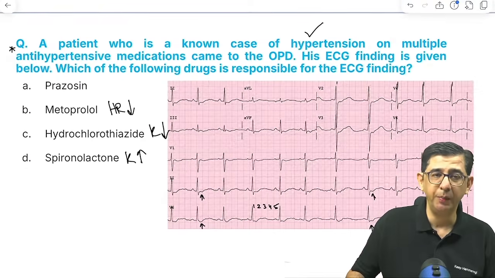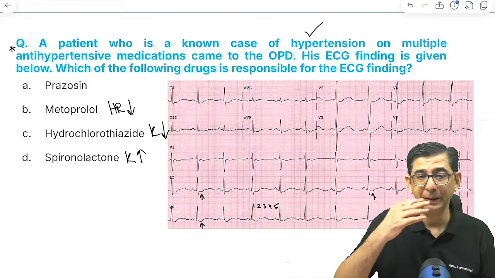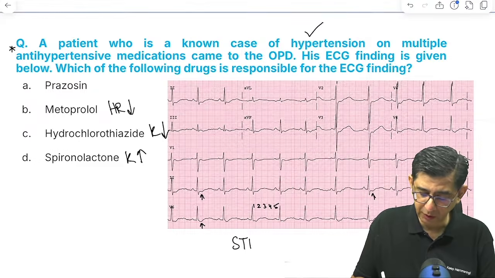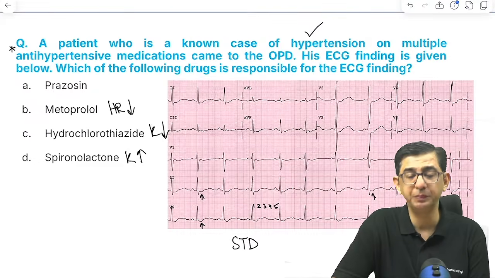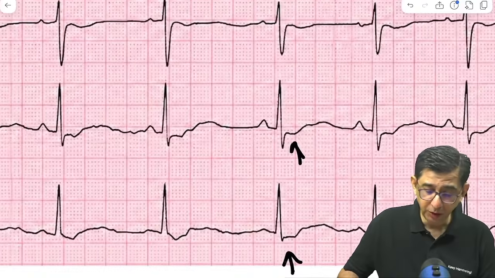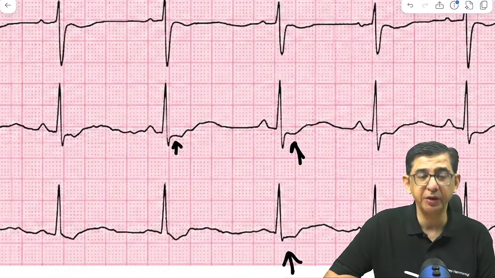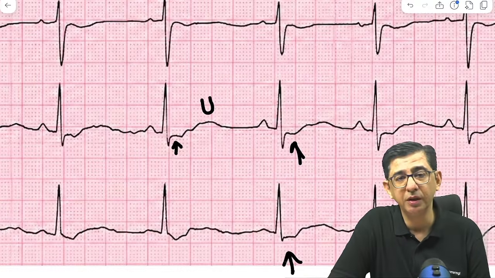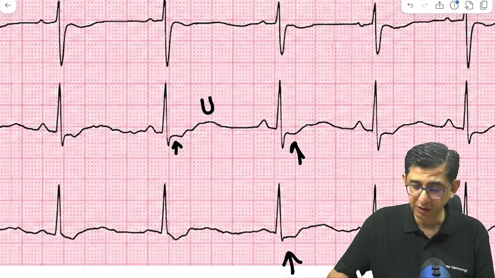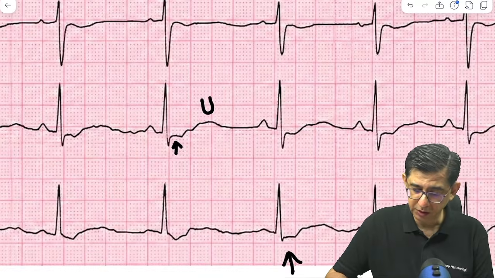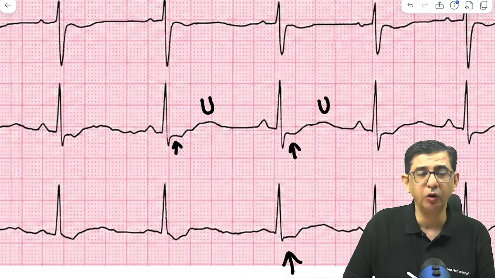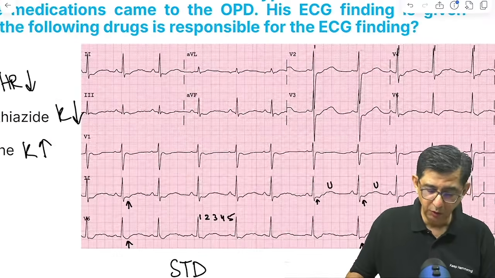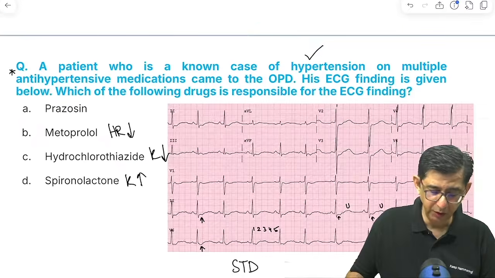ST depression is something that is seen with hypokalemia, and hypokalemia can be seen with hydrochlorothiazide in this patient. What you can pick up in this question is presence of ST segment depression. मैं zoom in करूंगा ना तो आप देखोगे, this is ST segment depression which is present in this patient, और ये जो दिख रही है, this is a prominent U wave. So the combination of ST depression and prominent U waves make it hypokalemia. And therefore, for this particular case, the answer would be option number C.